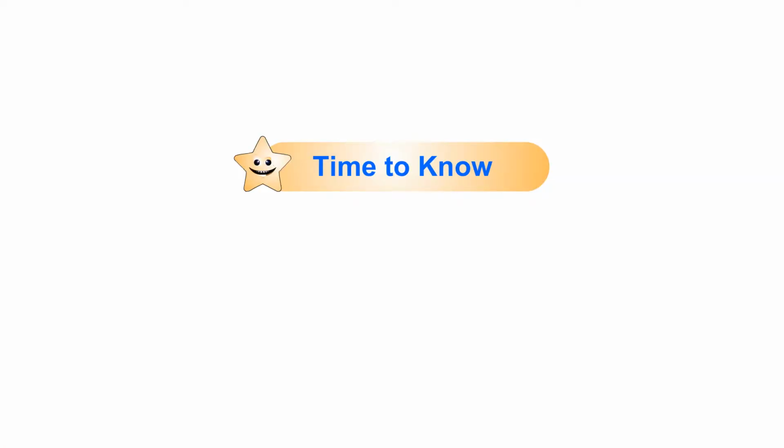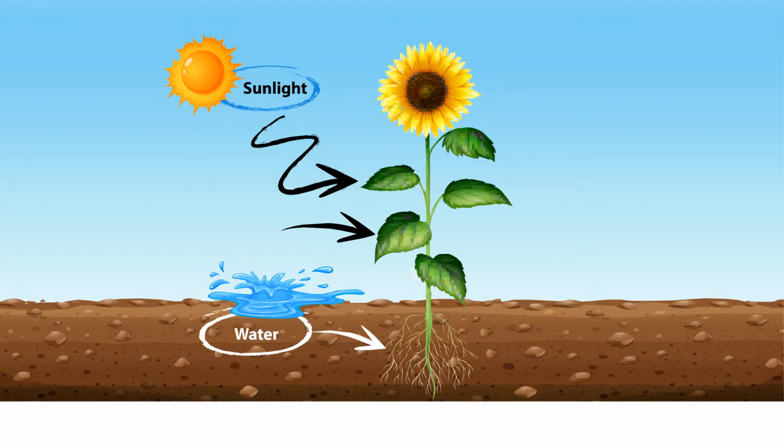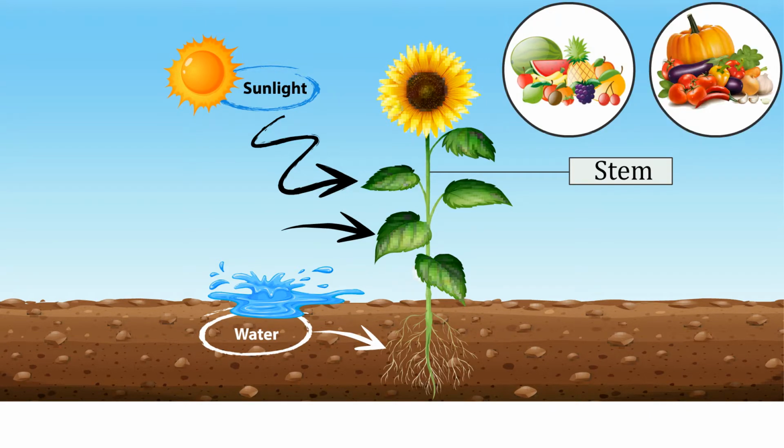Time to know. Plants are living organisms. They can produce food with the help of sunlight, air, and water. They have a hard and thick stem called a trunk. Plants save our life. Plants give us fruits, nuts, and vegetables.